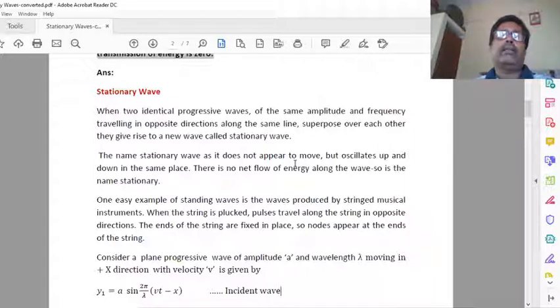Here there is no net flow of energy because, as I told you, it does not appear to move but oscillates up and down in the same place.